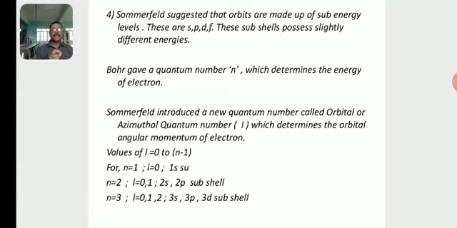The azimuthal quantum number l can take values from 0 to n minus 1. For a given value of n, l can take the value from 0 to n minus 1. For n equal to 1, l is equal to 0. If n is equal to 2, l is equal to 0, 1, so 2s and 2p indicate the subshells. For n equal to 3, l is equal to 0, 1, 2, so 3s, 3p, 3d are the subshells.